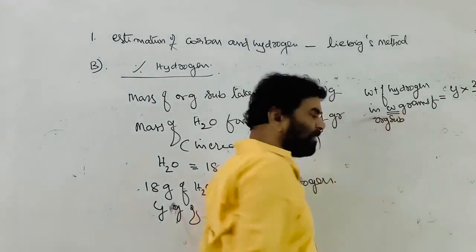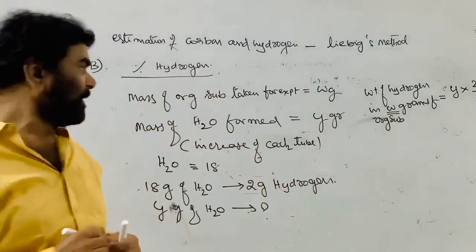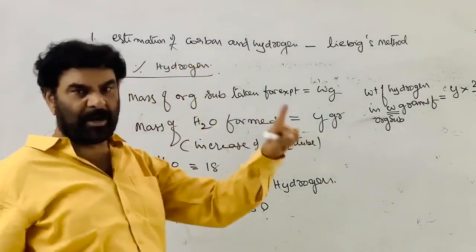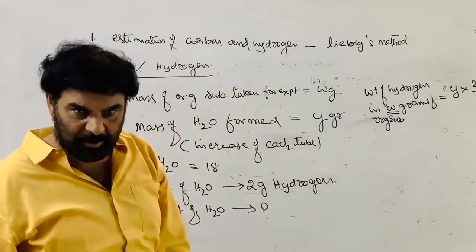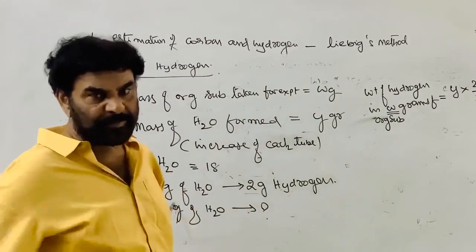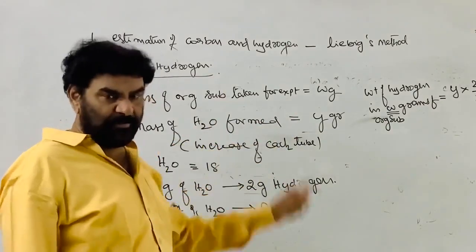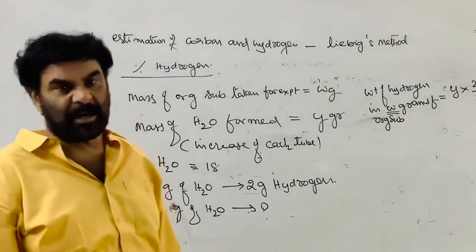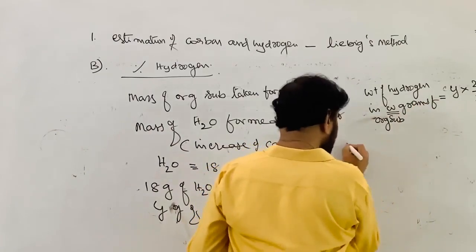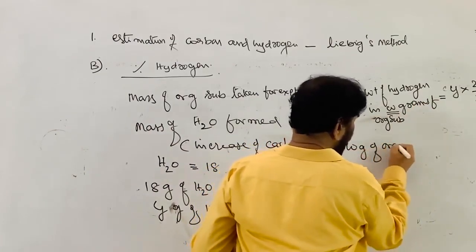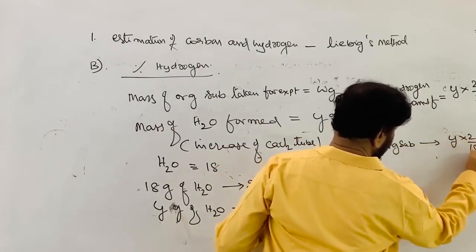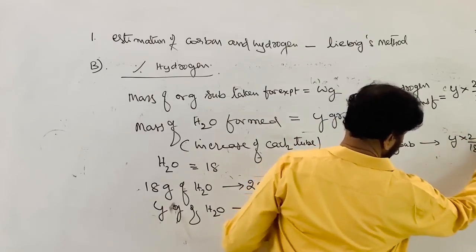We are assuming that whatever hydrogen is present in the W grams of the organic substance is converted into water, and the Y grams of water formed during this experiment is equal to the weight of the hydrogen in W grams of the organic substance. Now, W grams of organic substance contains how much hydrogen? That is Y into 2 by 18 grams of hydrogen.